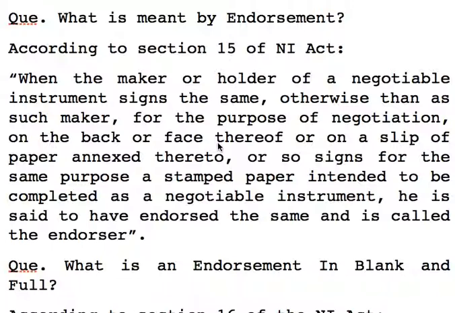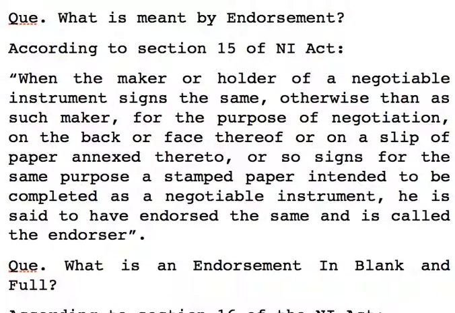Endorsement is covered under Section 15 of NI Act. It says, when the maker or holder of a negotiable instrument signs the same, otherwise than as such maker, for the purpose of negotiation, on the back or face thereof or on a slip of paper annexed thereto, or so signs for the same purpose a stamp paper intended to be completed as a negotiable instrument, he is said to have endorsed the same and is called the endorser.